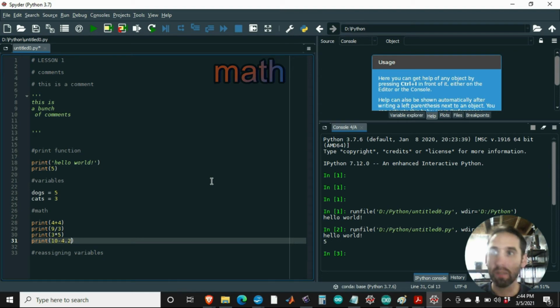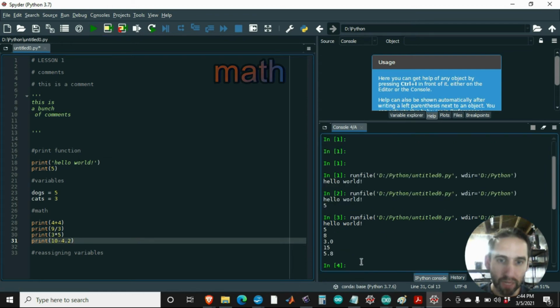And that actually works in Python 3. I believe in Python 2, it doesn't work. You actually have to spell it out as a float. So let's go ahead and run that. And you're going to see these are all of my answers right here. So this is kind of a fun little thing that you can do. It should be pretty straightforward.